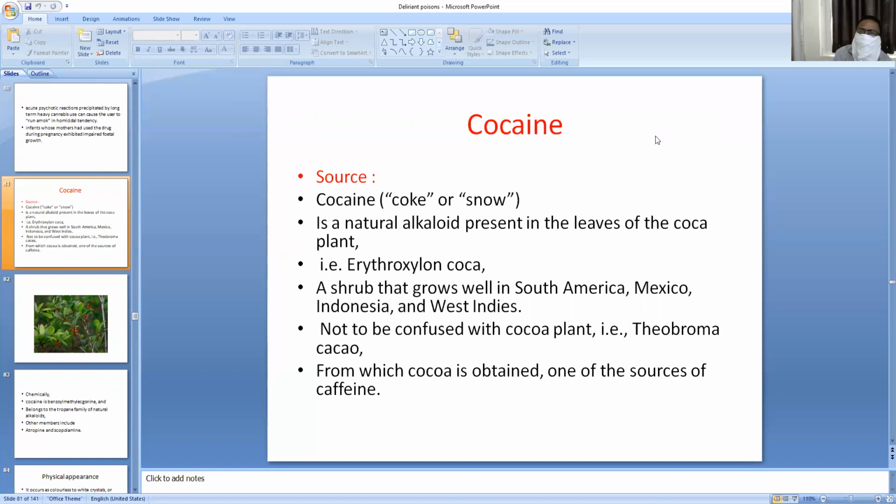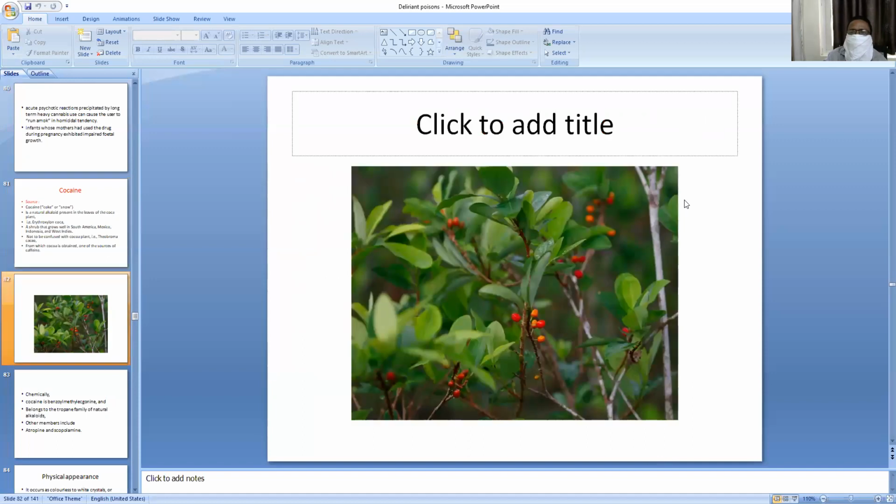It should not be confused with the cocoa plant. It is the coca plant, and the cocoa plant is Theobroma cacao. Erythroxylon coca is the coca plant. Theobroma cacao is the cocoa plant, from which cocoa is obtained, which is one of the sources of caffeine. So this is the cocaine plant. The fruits are similar to coffee seeds, coffee fruits.